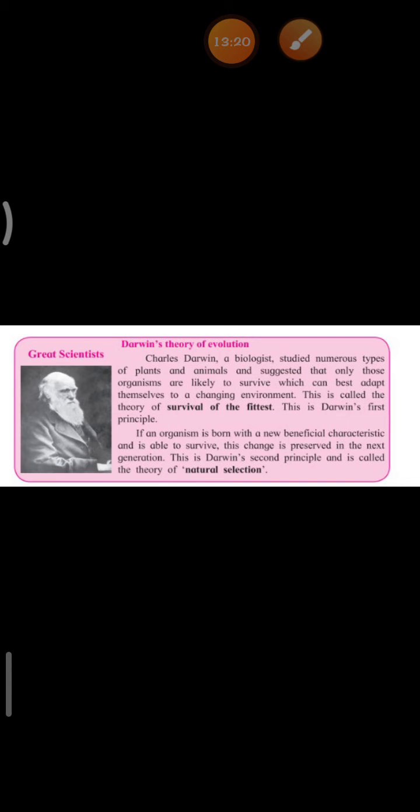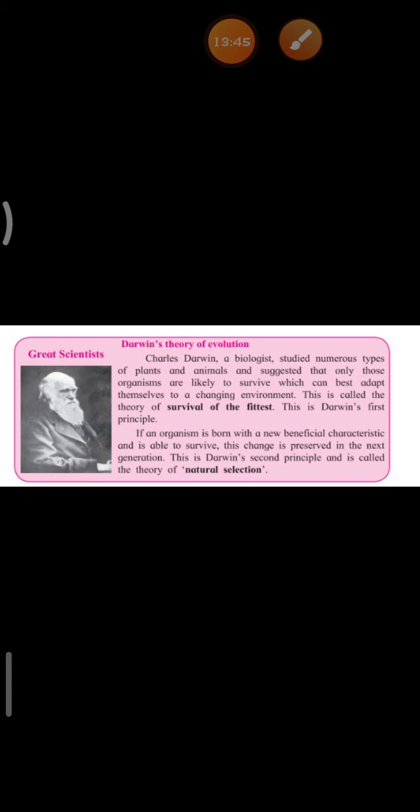Let us see about this scientist, Charles Darwin. He was a biologist and he studied numerous types of plants and animals and suggested that only those organisms which are likely to survive can best adapt themselves to a changing environment. And this is what is called the survival of the fittest. This was Darwin's first principle.